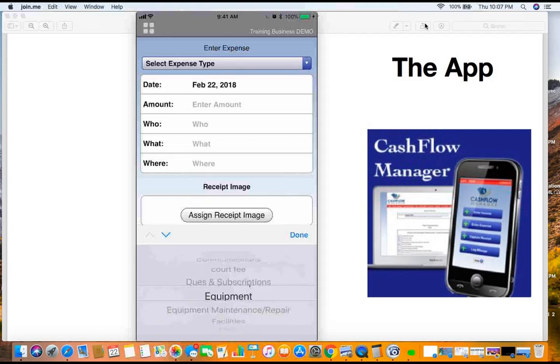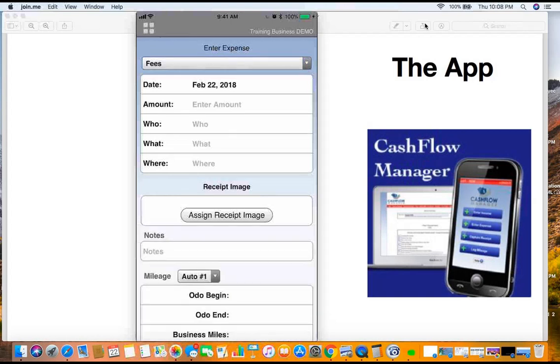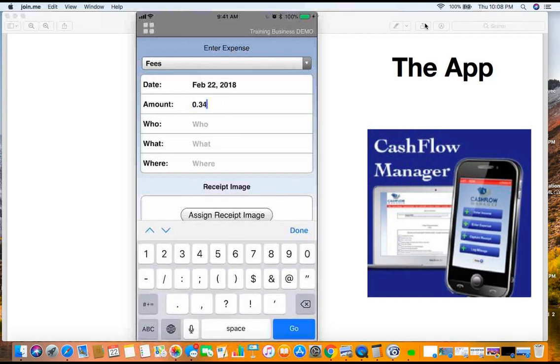So now we go down here, let's go down to fees, okay? We're going to document our first startup cost in MyEcon. We're going to hit done here. Now we got fees, okay? Now the fee is $34.95. You don't have to put the decimal point in there. It'll automatically do this for you, okay?